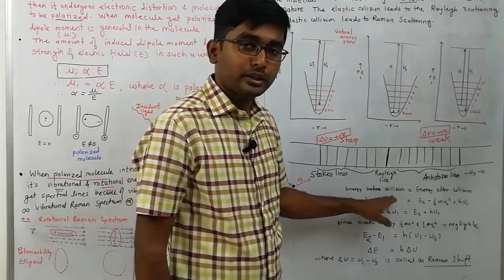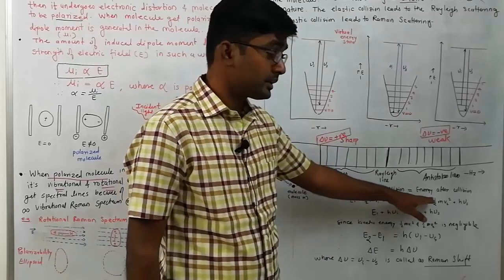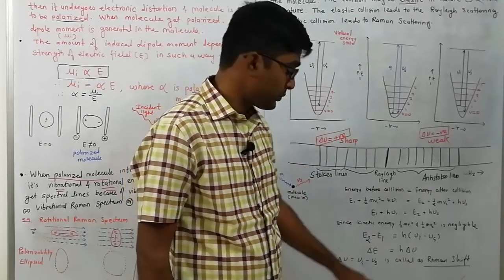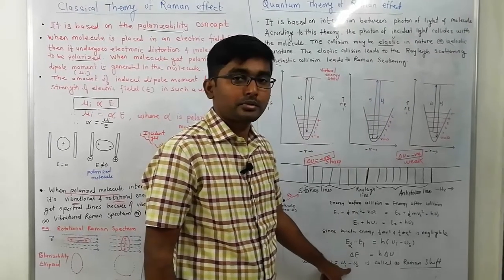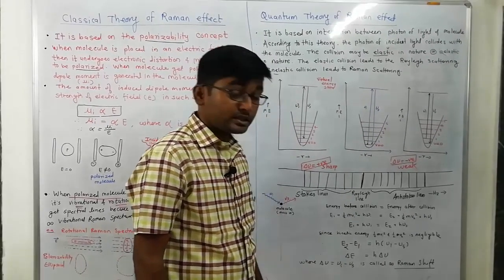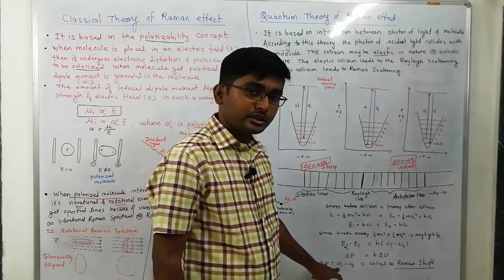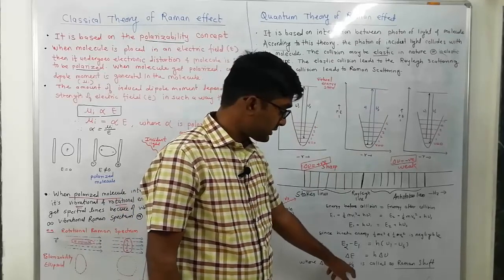Using the law of energy conservation, we can calculate the energy before and after collision, and finally get the equation delta E equal to h delta mu, where delta mu equal to mu I minus mu s is called the Raman shift. If the question is asked, define Raman shift: it is the difference between the incident frequency and the scattered frequency of light.